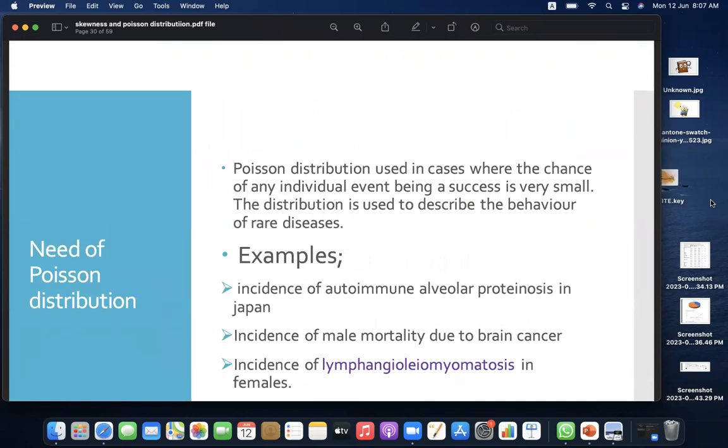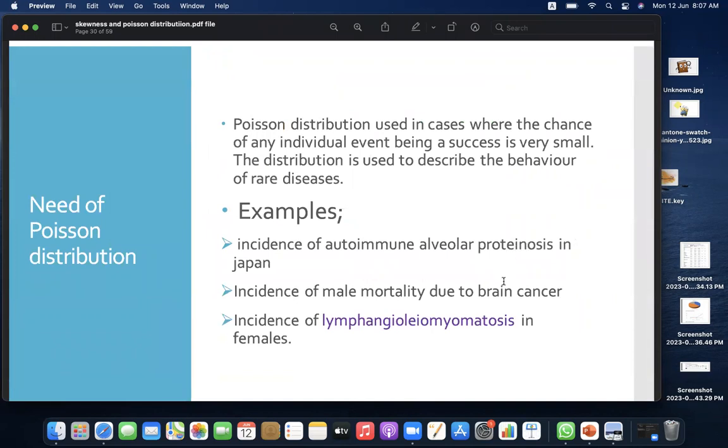Need of Poisson distribution. It is used in cases where the chance of any individual event being a success is very small. The distribution is used to describe the behavior of rare diseases. For example, incidence of autoimmune alveolar proteinosis in Japan, incidence of male mortality due to brain cancer, incidence of lymphangioleiomyomatosis in females.